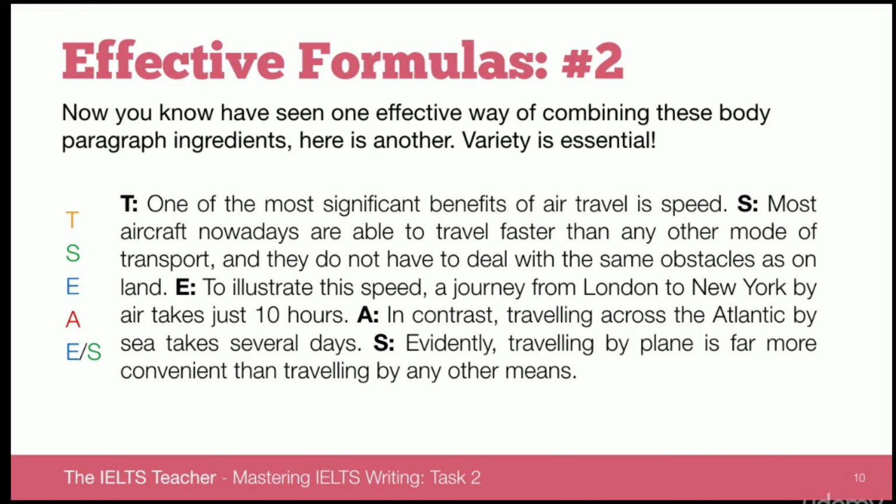So first of all, you have a very clear topic sentence. One of the most significant benefits of air travel is speed. We're covering both the task language, air travel, traveling by aeroplane, and giving a very clear idea about what the argument here is, speed. We follow that up in this paragraph with a supporting sentence. So saying why, or how, or just giving a little bit more information about the main idea. Most aircraft nowadays are able to travel faster than any other mode of transport, and they do not have to deal with the same obstacles as on land.